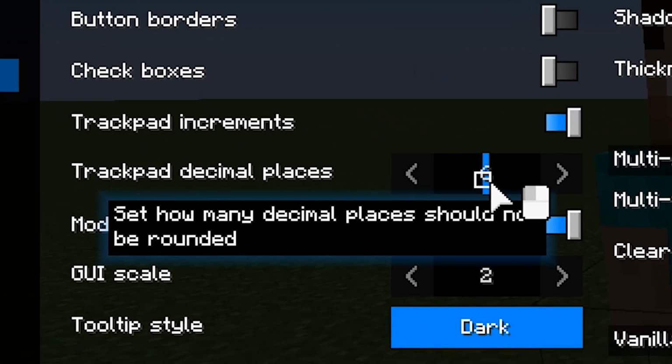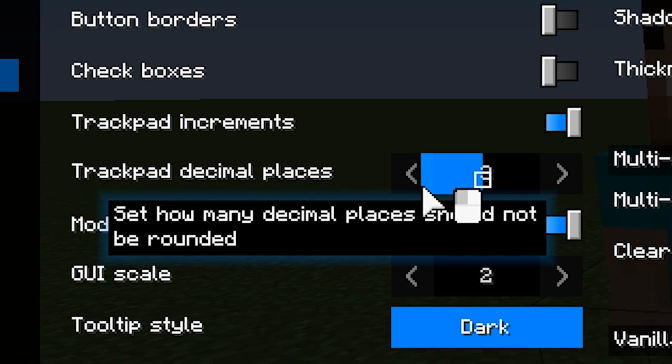You can now change in the ellipse settings how many decimal places a trackpad element should allow before it rounds.